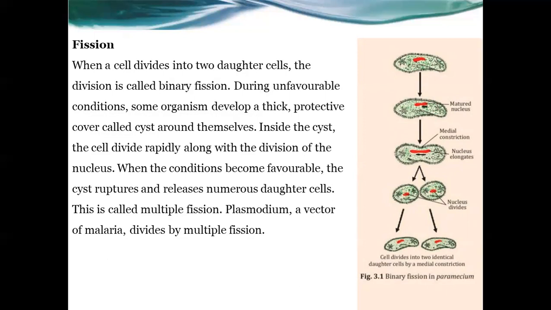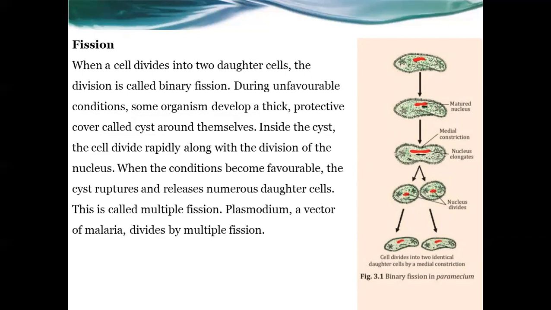When the conditions become favorable, the cyst ruptures, and numerous daughter cells are released from it. This is called multiple fission. So two kinds of fission are there, binary fission and multiple fission. Plasmodium is showing multiple fission, and paramecium is an example of binary fission.